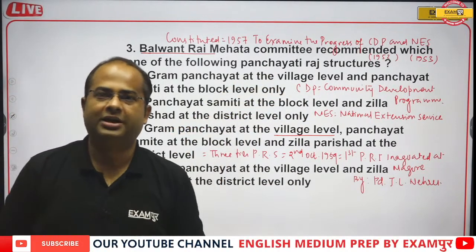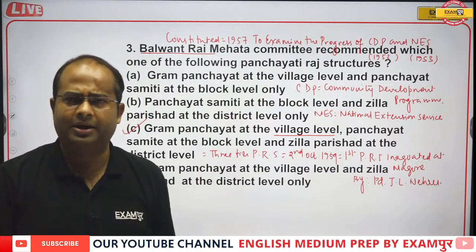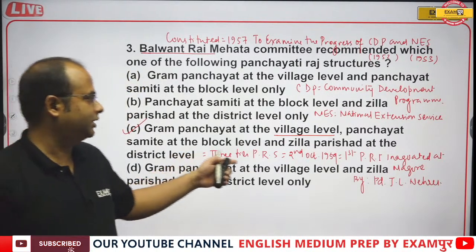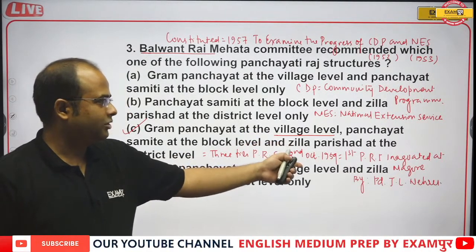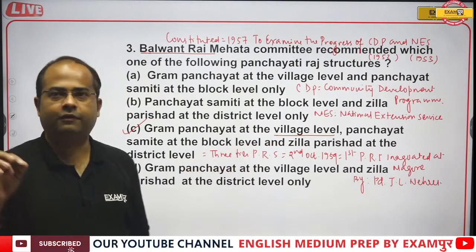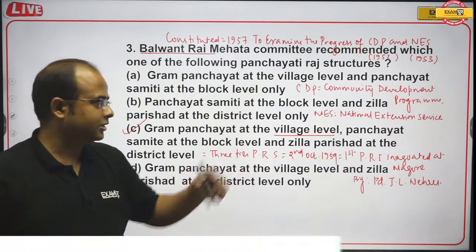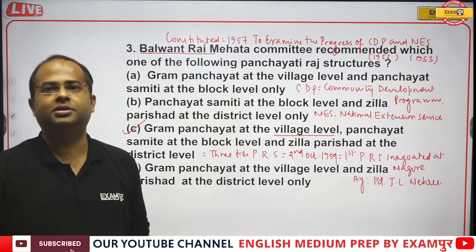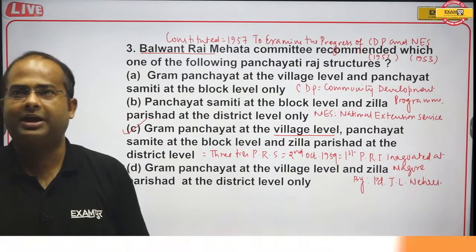The main objective was to evaluate CDP and NES and to give further recommendations for improvement. Then it gave the recommendation of a three-tier Panchayati Raj system, implemented on 2nd October 1959, and the first Panchayati Raj institution was started in Nagaur district of Rajasthan and was inaugurated by Pandit Nehru.